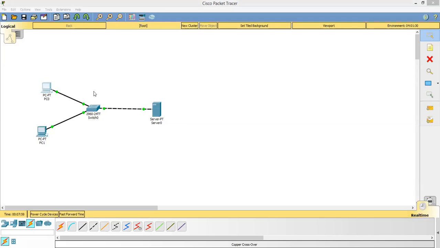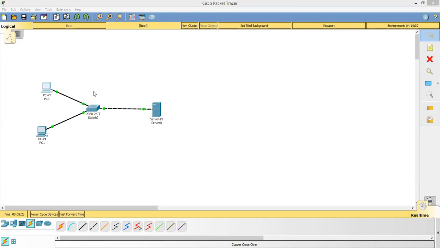Then on the desktop tab, there is a web browser tab. When I click on the web browser tab, a window opens which tells me to write the URL over here. Since I have not given a URL name to the server, I can request the server to upload its web page by using the IP address, as I know the IP address of the server. So what will I type in the URL?